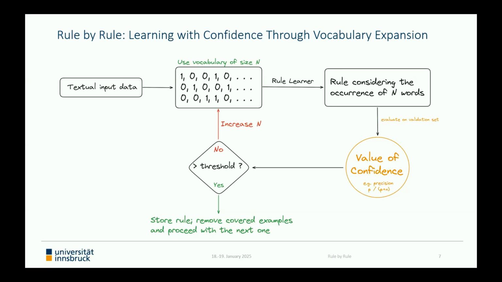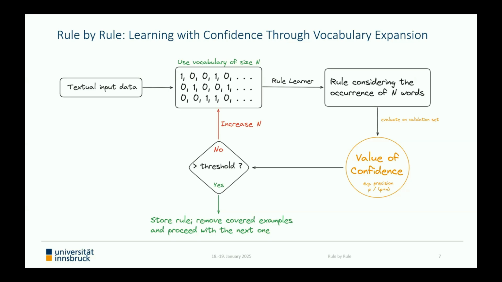So considering the dental bills from the insurance business, for instance, it is crucial that the predictions are correct. It is better to not give a prediction at all than a wrong prediction, since each example that can be processed without the intervention of a human is already a benefit. In such a scenario, the precision is an appropriate choice for the value of confidence, and we applied this metric in all of our experiments. So here P denotes the number of covered positive examples and N the number of covered negative examples. A more detailed investigation of different metrics in this context will be done in future work.